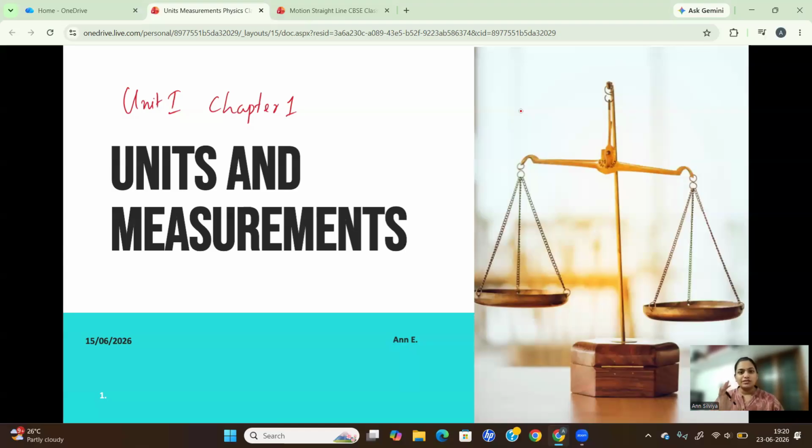That's the most important thing that you should keep in your mind. Don't ignore this chapter. Please learn it because it's very important, especially while you're studying science, which has all these experiments and measurements, and it's all about measurements. So keep that in mind before you are learning this chapter, okay?